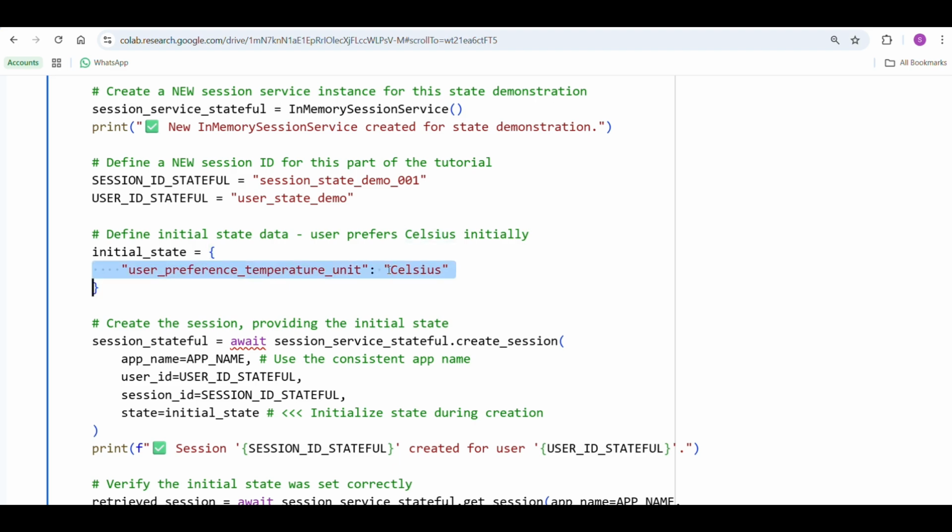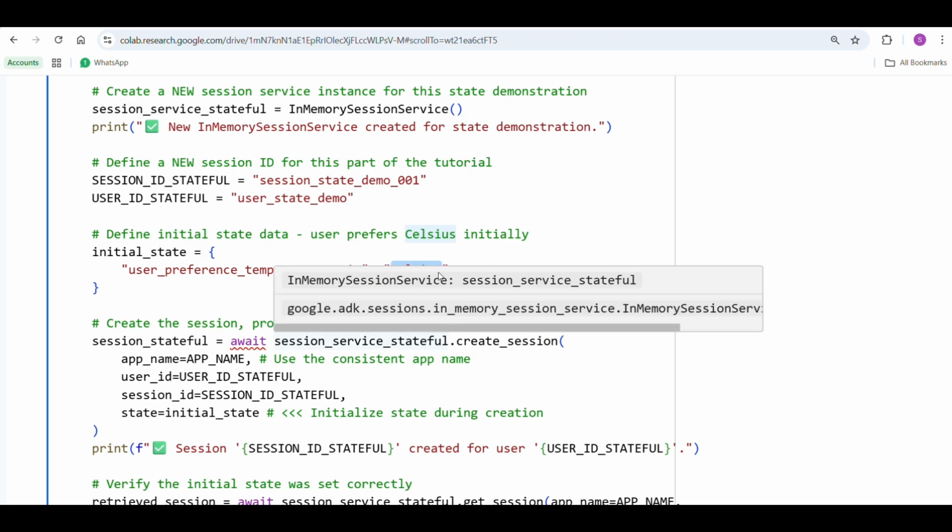So in order to do that, you initiate with the initial state. For example, if the user asks what's the weather in Paris, the agent sees that the user prefers Celsius, so it chooses the user's initial state. Since Celsius has been given, the agent will return 10 degrees Celsius rather than Fahrenheit. If the user later says, please use Fahrenheit next time, you can update the state to Fahrenheit here.